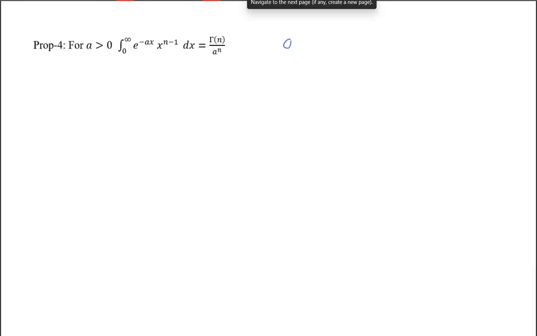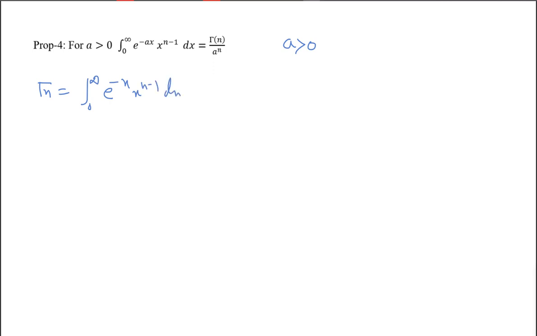Let me move on to the next property. For a greater than 0, where a is a positive number, we have the integral from 0 to infinity of e to the power minus ax, x to the power n minus 1 dx, which will be equal to gamma n by a to the power n. What is the gamma function? Gamma n is equal to the integration from 0 to infinity of e to the power minus x, x to the power n minus 1 dx.